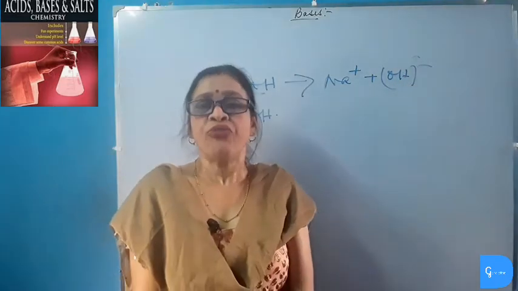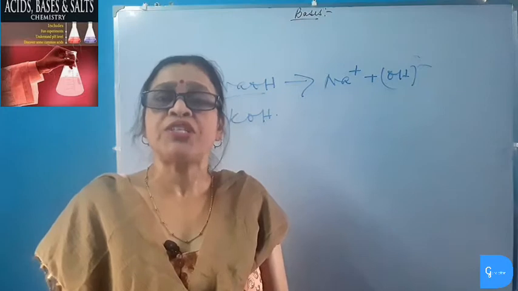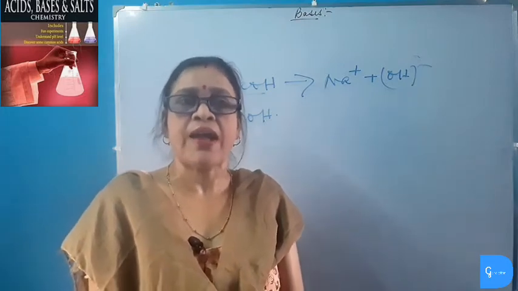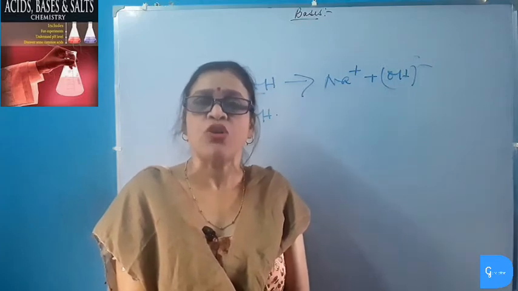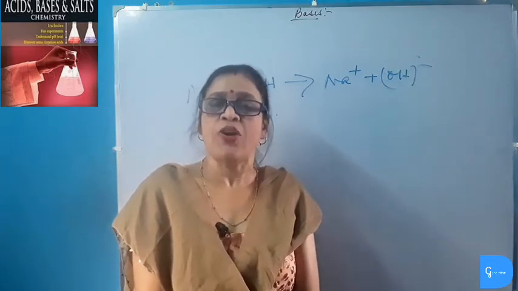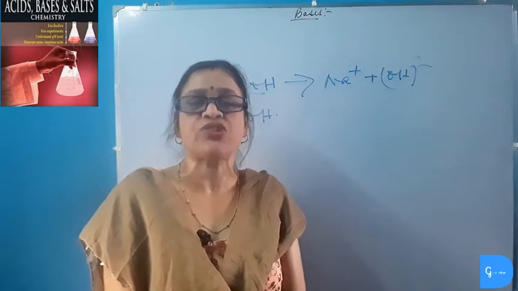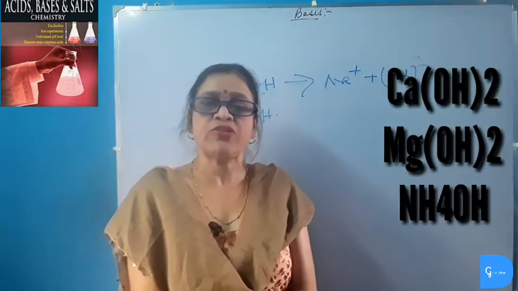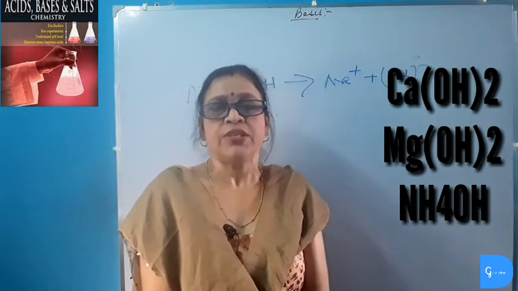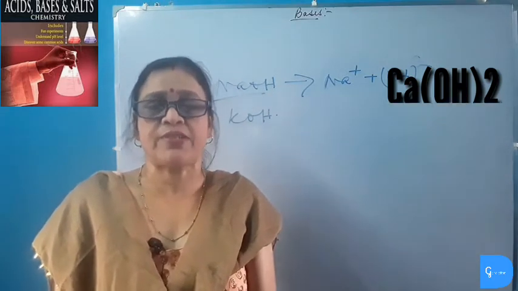Weak bases are those bases which are partially ionized in water, and the concentration of hydroxide ion in weak bases is very small. So, weak bases are not good electrolytes like strong bases. Calcium hydroxide, magnesium hydroxide and ammonium hydroxide are examples of weak bases.